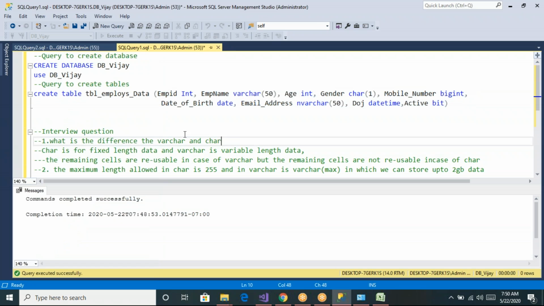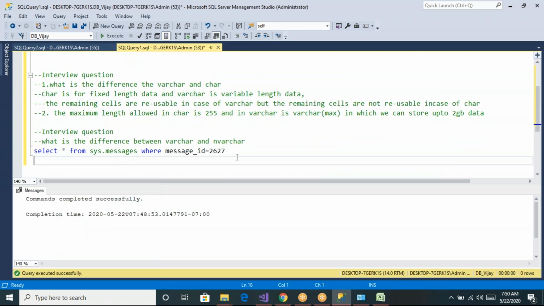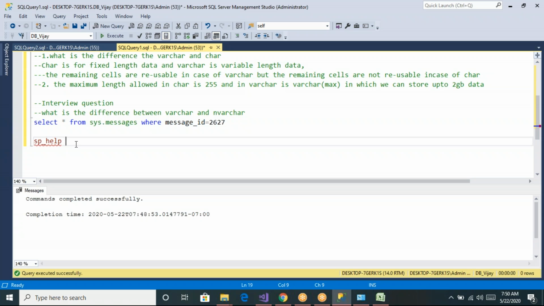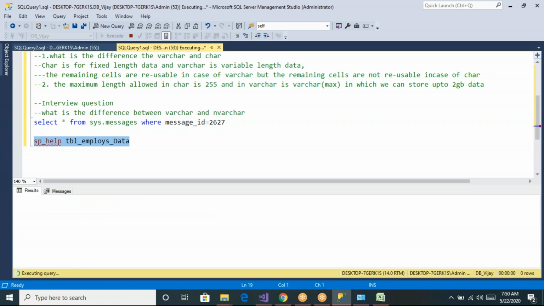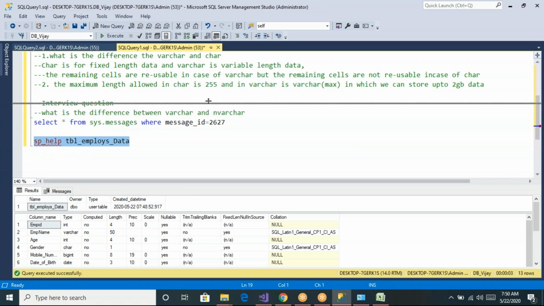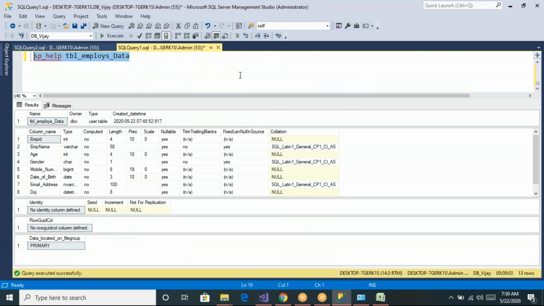Now let us see the data type. Let us say I want to know how much length of data is allocated. Let us say sp_help. Now let us see what our table name is. If you want to see the table definition, you can write this command, sp_help, and then the table name, which will show you the full details about your table. Now you can see this, once you specify sp_help table name.